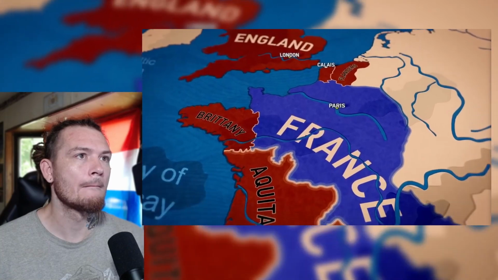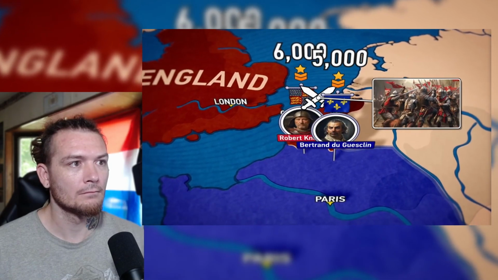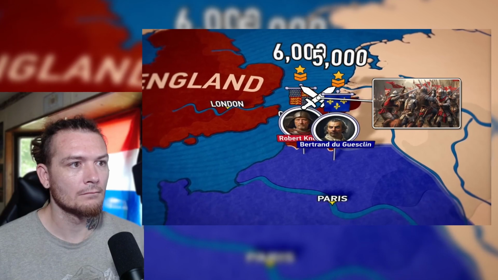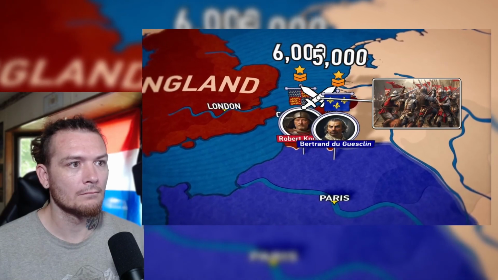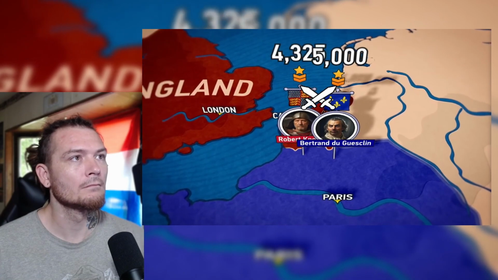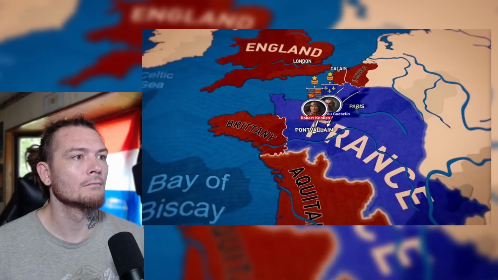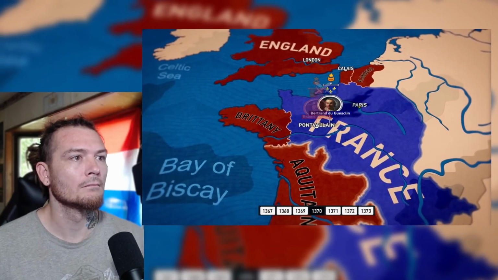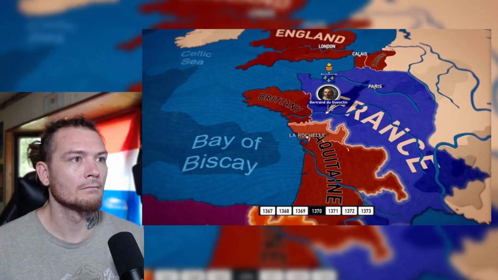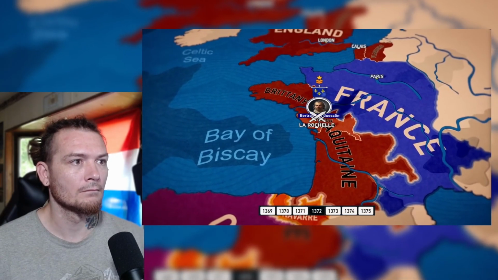The English, under the command of Captain Robert Knowles, landed in Calais and attempted to seize Picardy. However, they faced significant resistance from the French. Bertrand de Guesclin skillfully stretched the English forces through maneuvers, winning small battles. After a year, the English suffered too many losses to continue the campaign and retreated to Aquitaine. But de Guesclin pursued and defeated them at the Battle of Pont-Vilaine. De Guesclin then moved towards Aquitaine, capturing cities along the way, and in 1372 took La Rochelle.